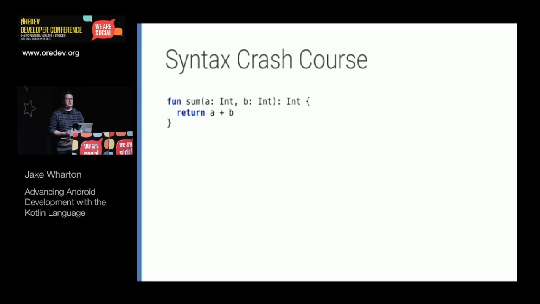So to start with, this is what a method looks like. We have a fun declaration, which stands for function, the name of the method, and the first thing to note that's significantly different than Java is that the order of the argument name and the argument type is reversed, so the type comes after the name. The return type is specified on the end of the method. And there's no semicolons. So you'll see the return does not have a semicolon after it.